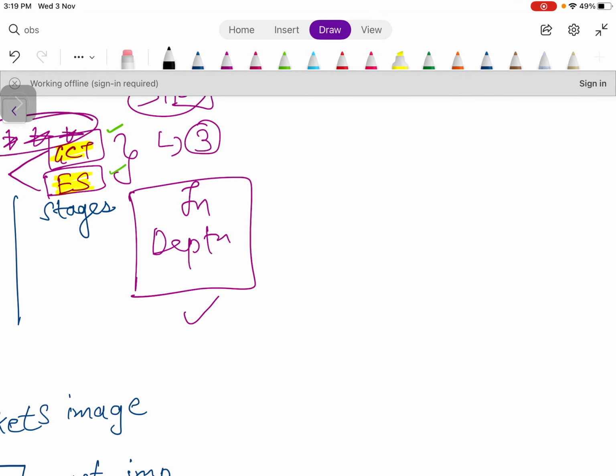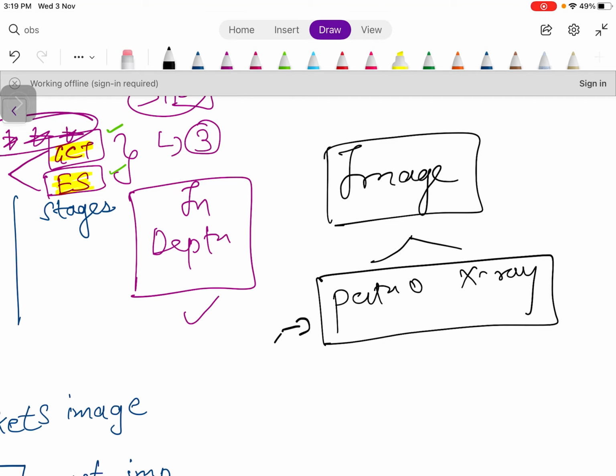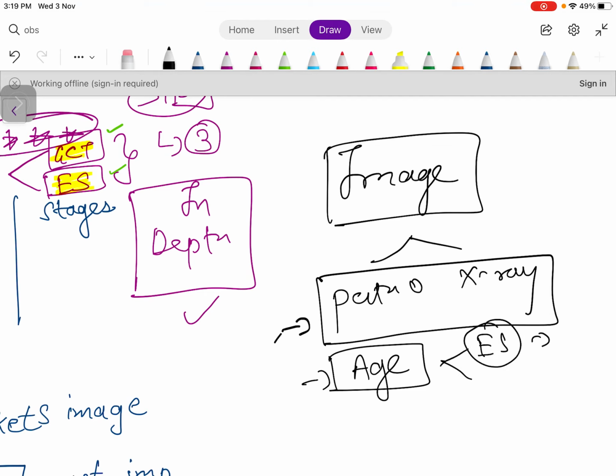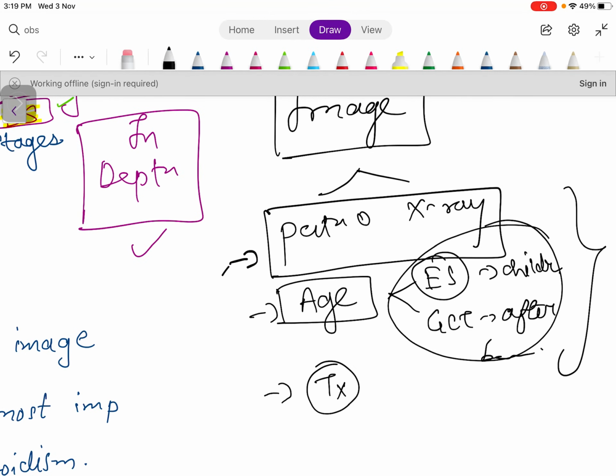Do the image, see the image, both the pathology image as well as the X-ray. And age. Ewing sarcoma occurs in young children, and giant cell tumor occurs after bone fusion. So in this way you can reach the diagnosis, and then read about the treatment. This much is enough for bone tumors.